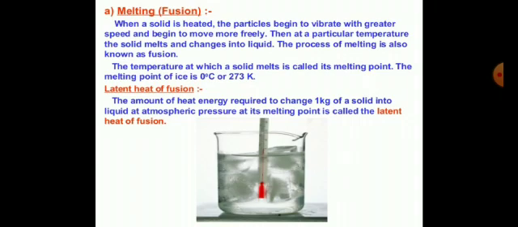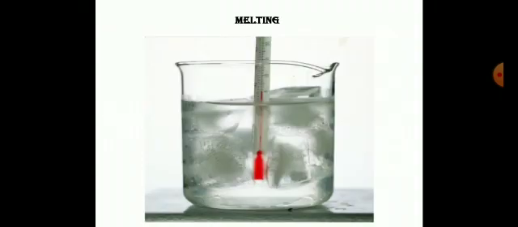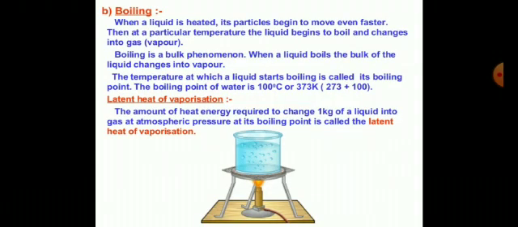This is also called hidden heat, which is inside the ice, but it cannot be seen. We can see the figure of melting, and we can see it by the thermometer as well. Next point is boiling. We all know about boiling.